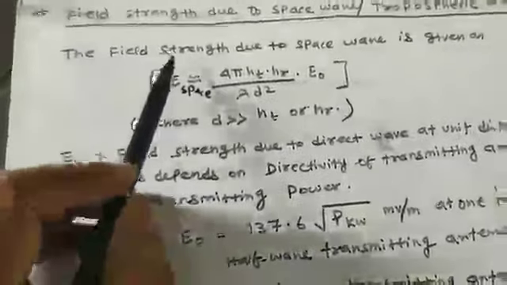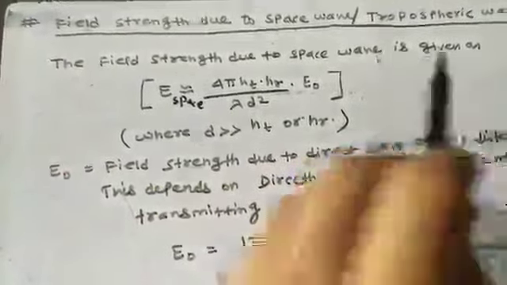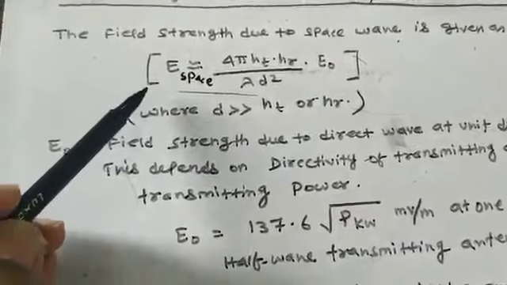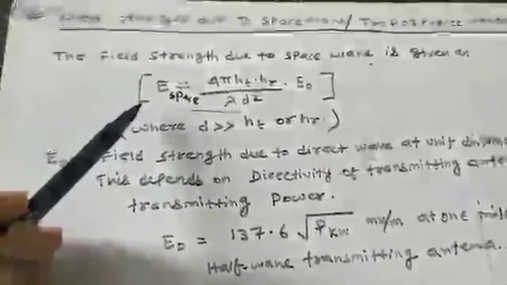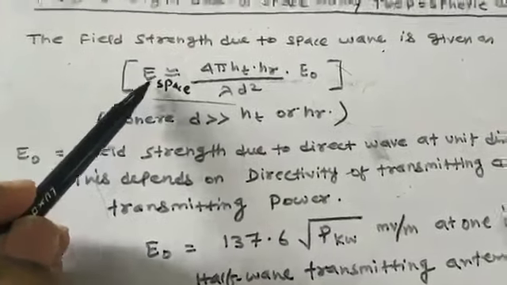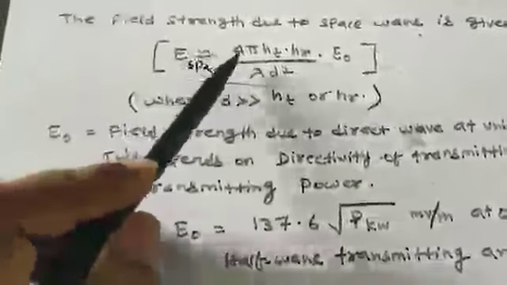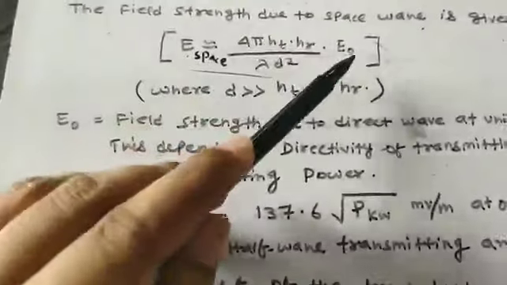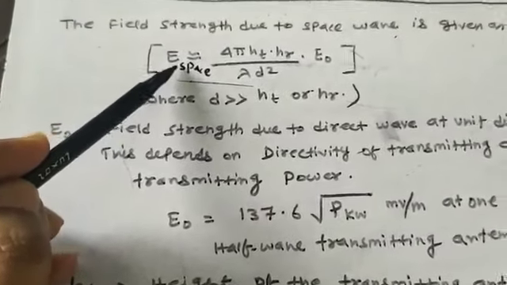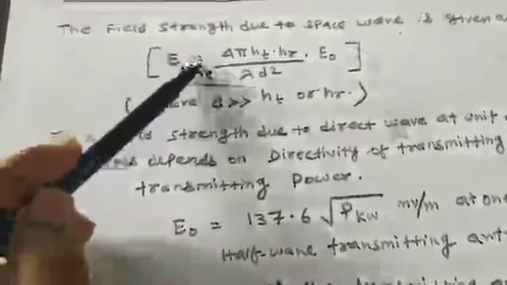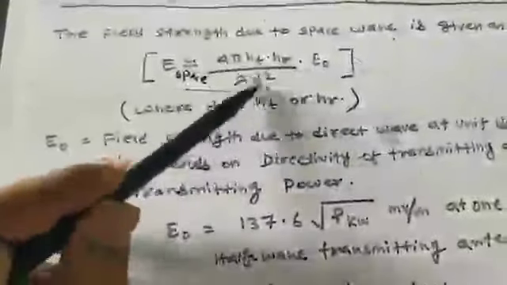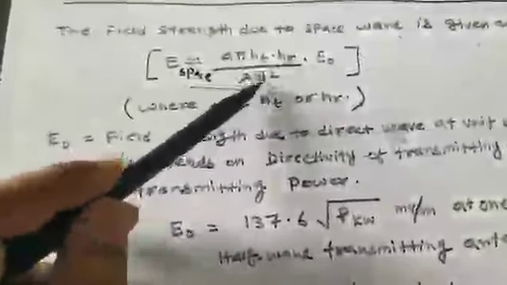The field strength due to space wave propagation is given by this quantitative expression, denoted by E space, which is approximately equal to 4 pi into ht into hr upon lambda into d square into E naught, where the symbols have their usual meaning. E space means the resultant electric field strength. Here d is very much greater than ht or hr. That means d is the distance or the separation between the transmitting antenna and the receiving antenna.